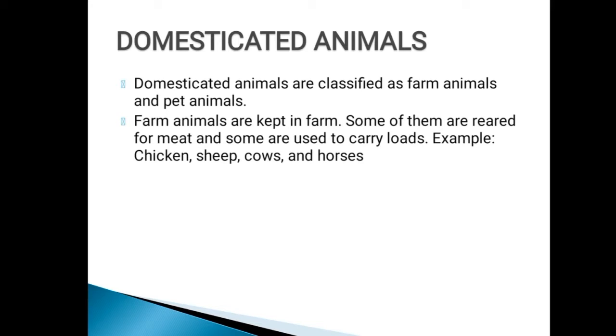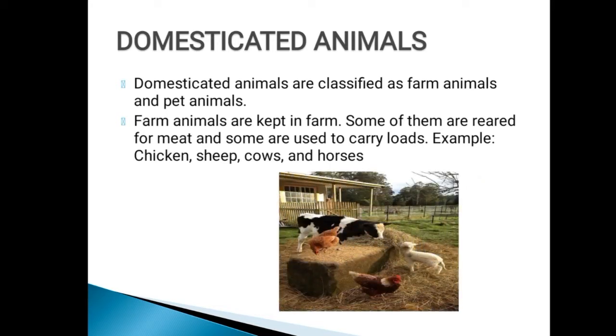For example, chicken, cow, horses are some of the examples for farm animals. We know that chicken, sheep, cows are used for meat purpose. They are reared for meat purpose. Horses and so many farm animals are used for carrying the loads from one place to another. In the picture you can see there are some farm animals. There is a cow, there is a chicken, there is a goat. So many types of farm animals are there. Now you are going to see a video. From that video you can understand about the farm animals and the types of farm animals.